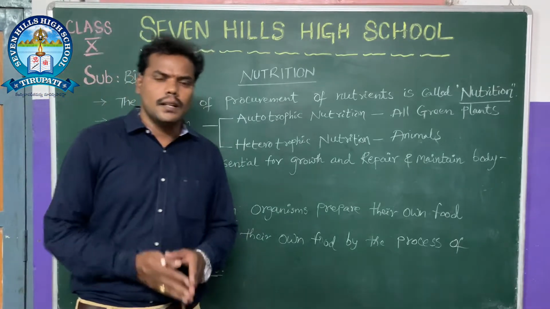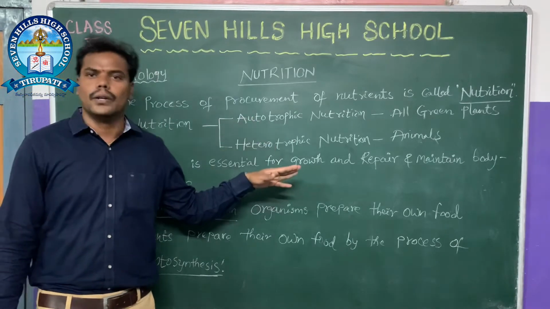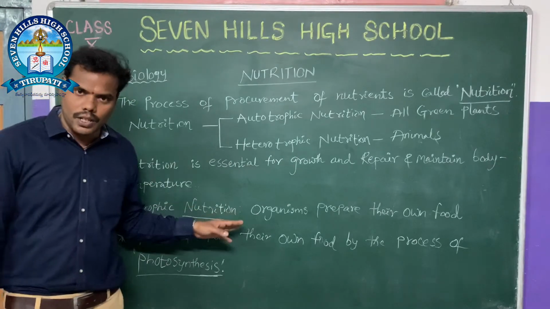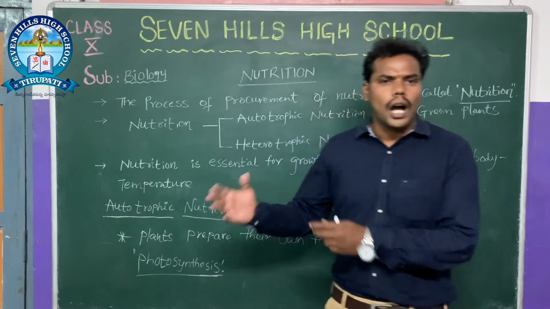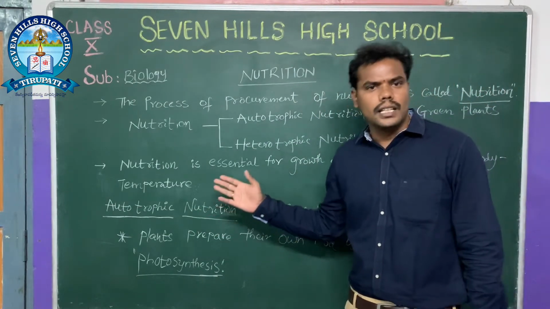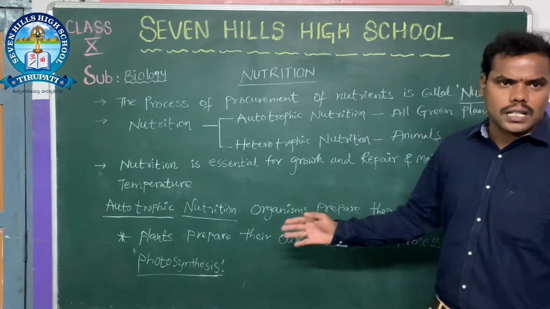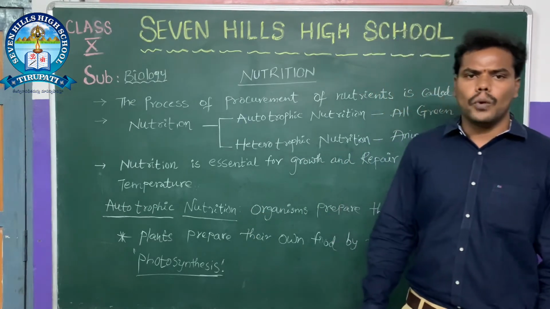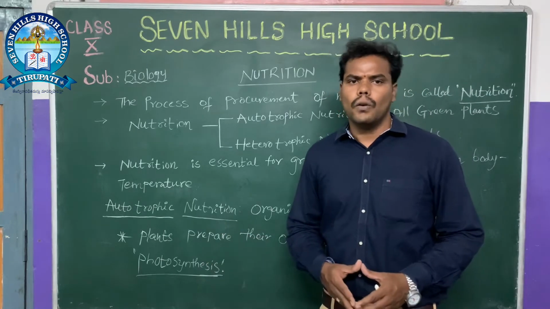In this lesson, we are going to study autotrophic nutrition and heterotrophic nutrition. First of all, we are going to study autotrophic nutrition: how the organisms, the autotrophs, prepare their own food material. For example, all the plants prepare their food material, such as carbohydrates, proteins and lipids. How can they prepare their own food material?